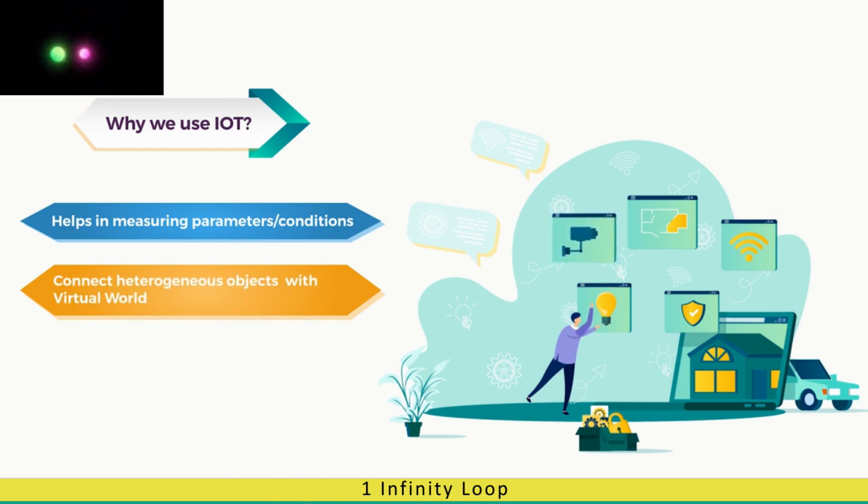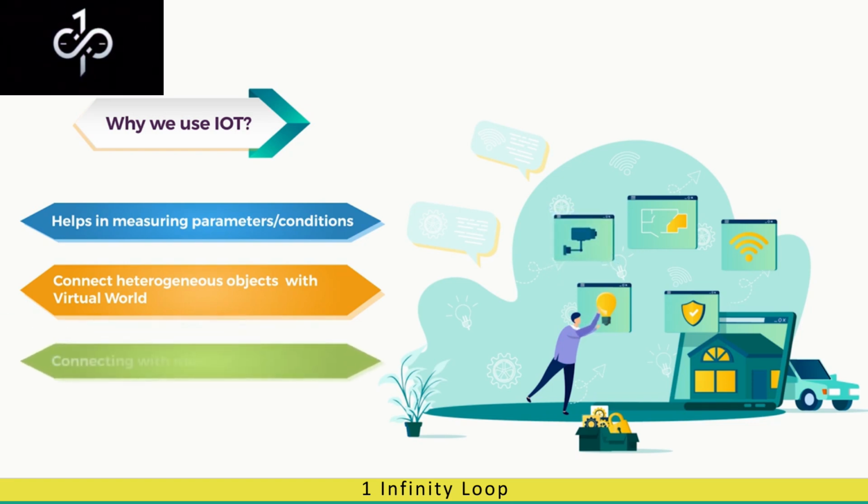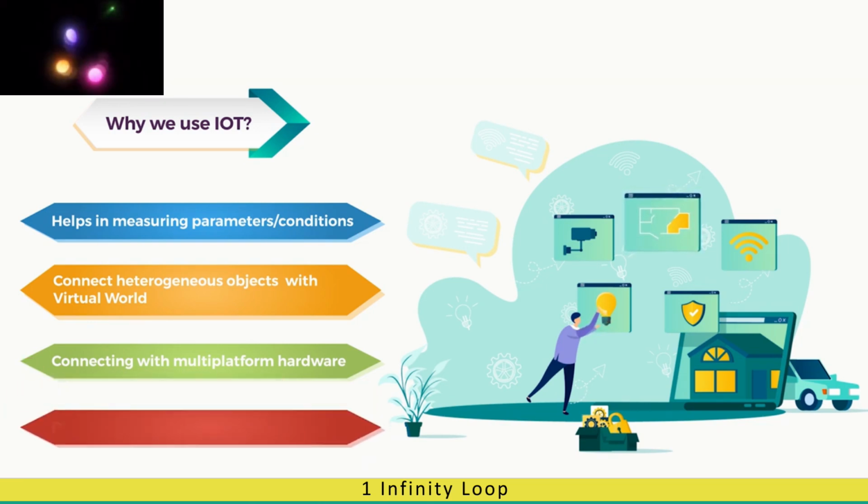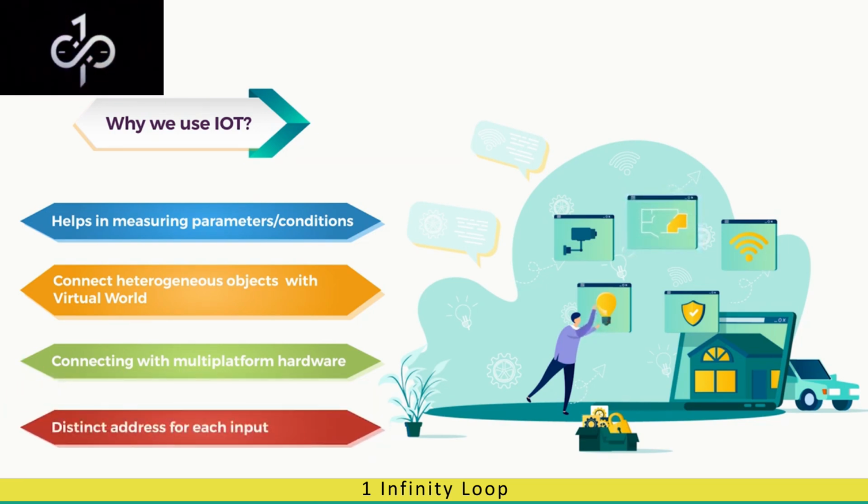The answer to the question why we use IoT is very simple. It helps in connecting with multi-platform hardware. It also makes it possible to collect information about the intended environment, and finally, it maintains a distinct address for each input. This makes IoT a very versatile technology. The available hardware for IoT has been becoming increasingly affordable, and hence the work in IoT has increased many fold in the past few years. In later sections, we will be looking into the applications and some such hardware used to create standalone IoT devices or applications.